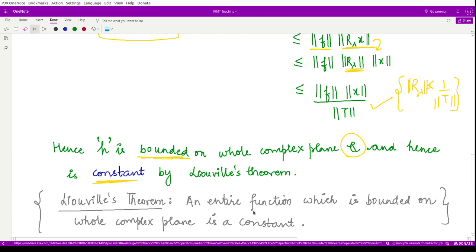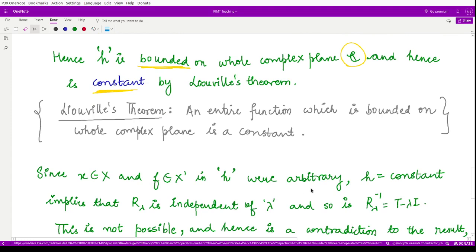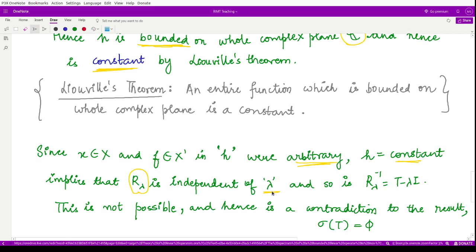If this h is constant, then for an arbitrary such h we have that R lambda, the resolvent operator, is independent of lambda because h is constant. And if this is independent of lambda, that means the inverse operator is also independent of lambda.